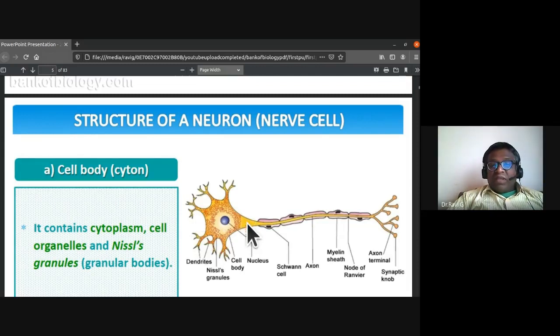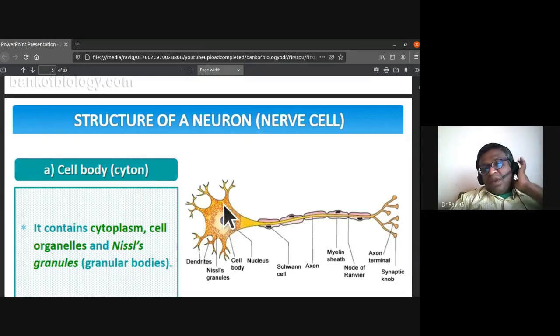Here, this we call the axon hillock. The axon is protected by myelination. They also have the Schwann cells. In between the Schwann cells, the junction we call the node of Ranvier. Schwann cells also have a nucleus, and the Schwann cells are engulfing or covering the axon. The axon branches, and the axon terminal ends up with small button-like structures which we call synaptic knobs.